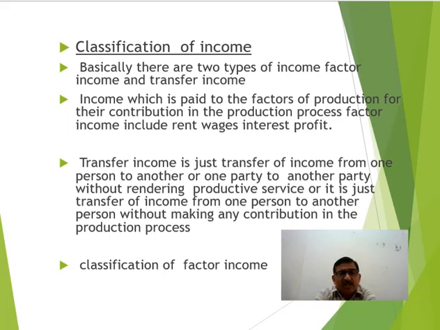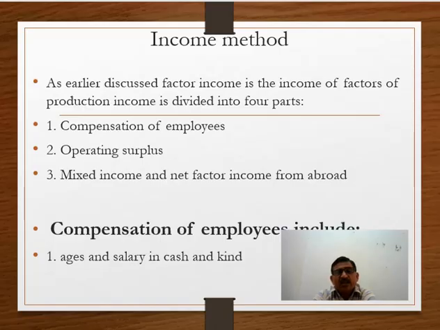Now, factor income is further classified into parts. First classification of factor income is compensation of employees. Compensation of employees means whatever remuneration is paid to the employees for rendering their services, or payment or remuneration paid to the employees for taking their services.